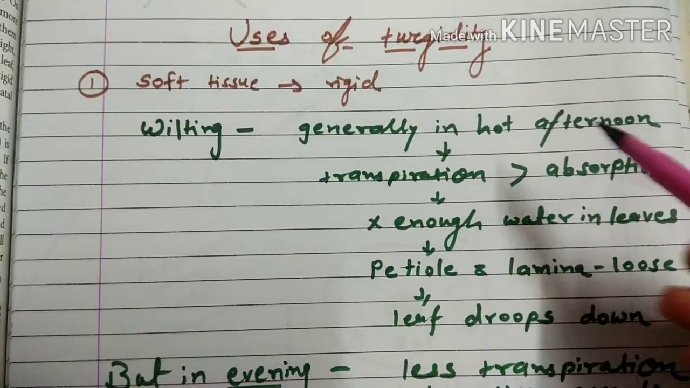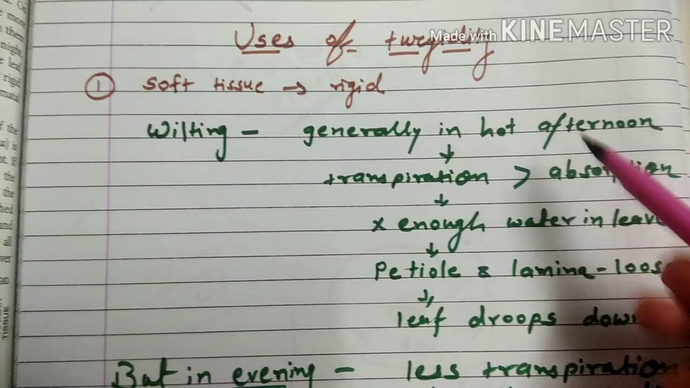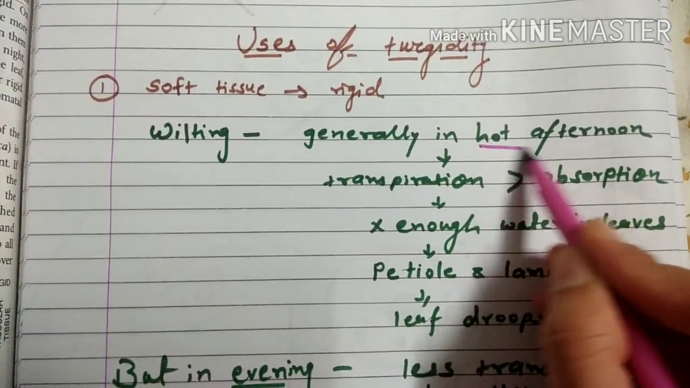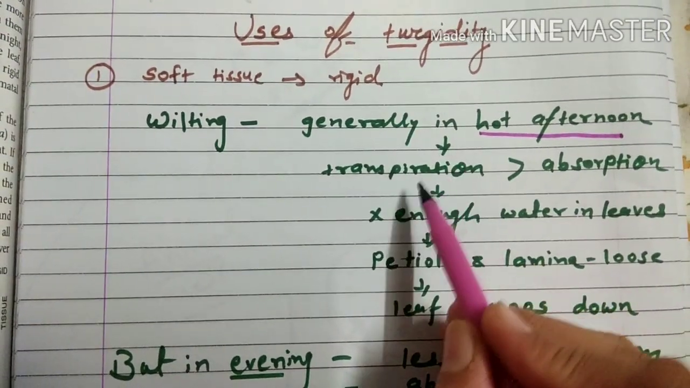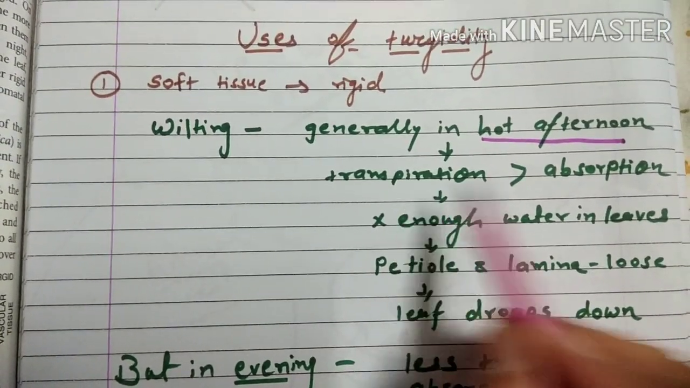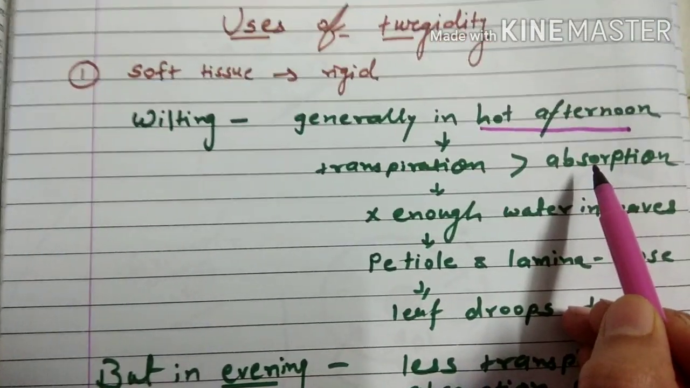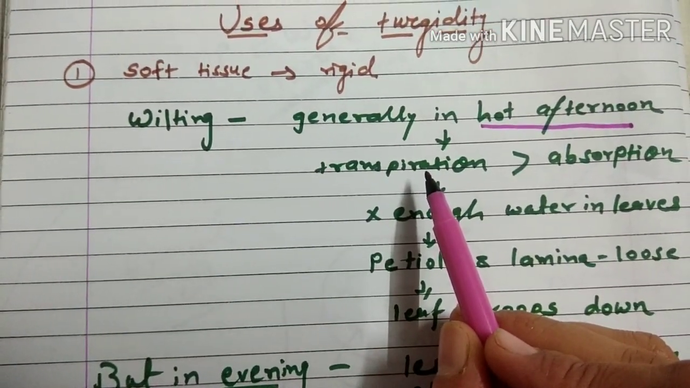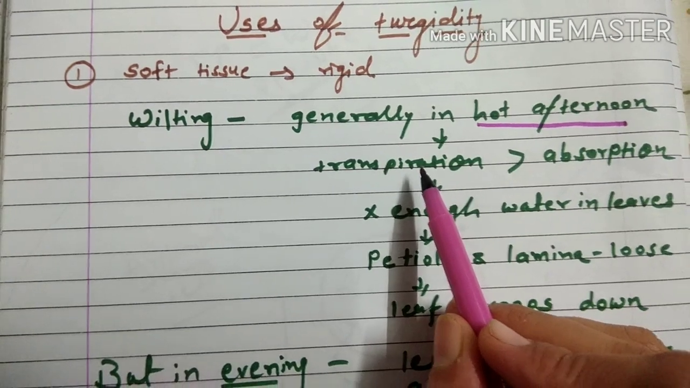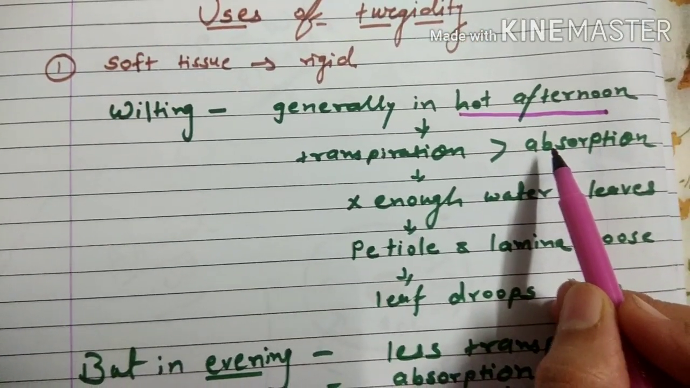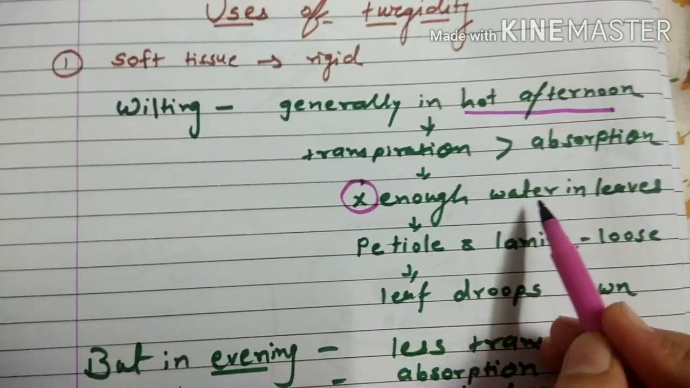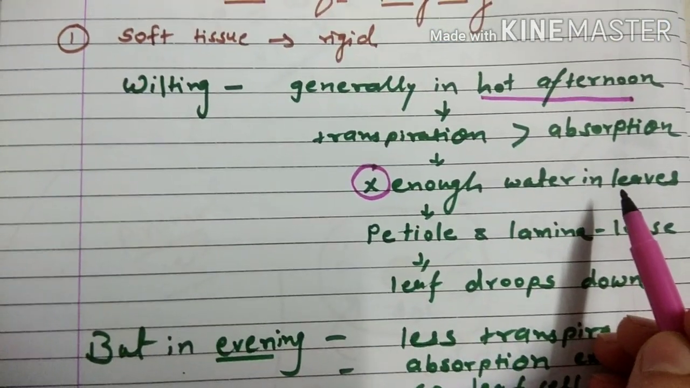So here we will take 2 examples, what will happen in hot afternoon and what is happening in the evening. So when it is a hot afternoon, transpiration rate is more than the absorption rate. Here you can see that transpiration, evaporation of the water in the form of vapor, is more than the absorption of water from the root. So there will not be enough water in the leaves.